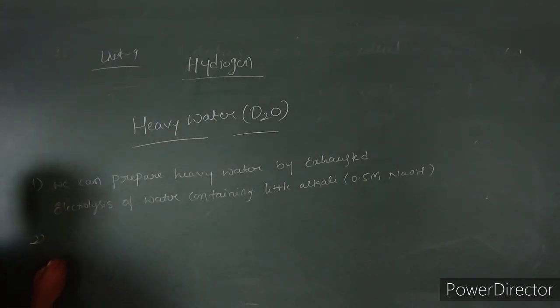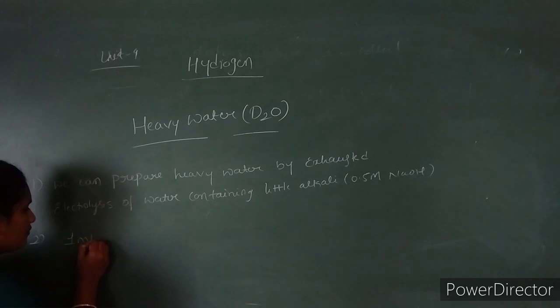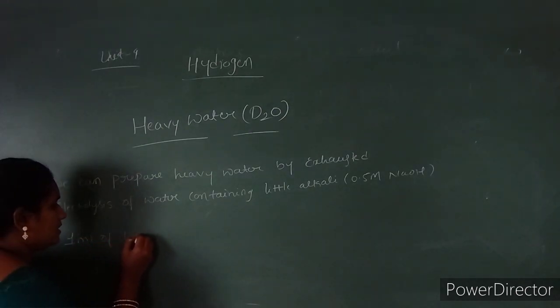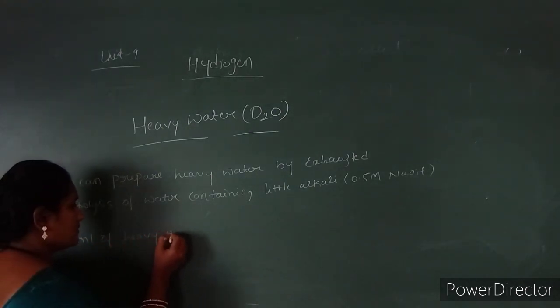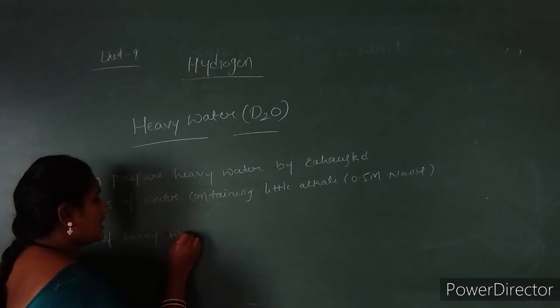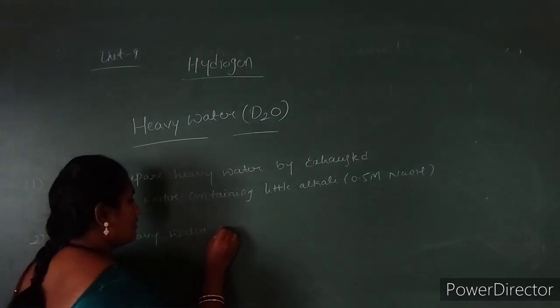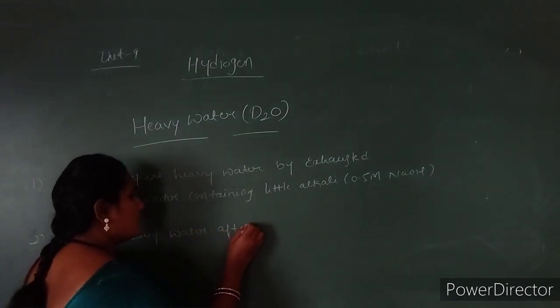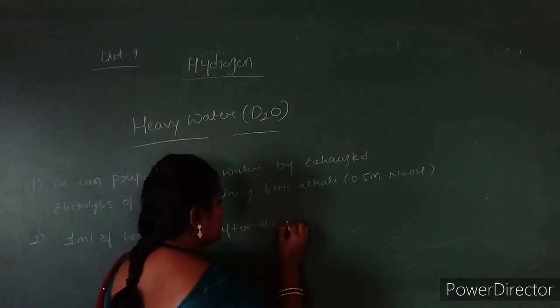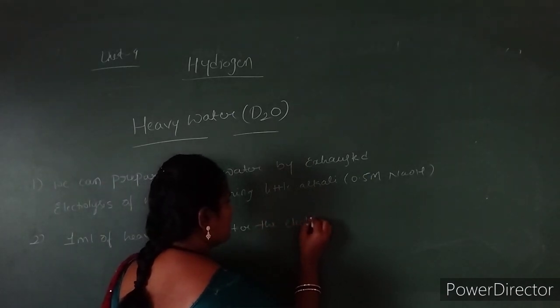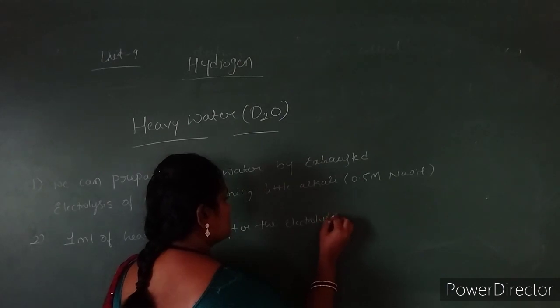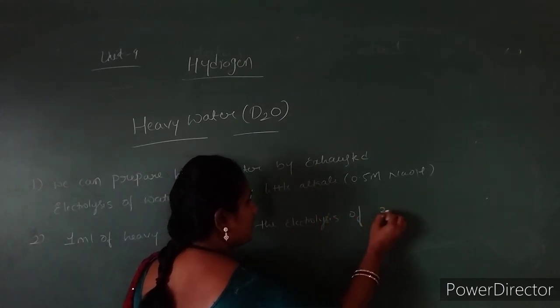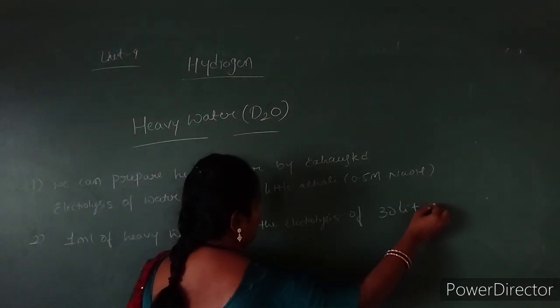We will obtain 1 ml of heavy water after the electrolysis of 30 liters of normal water.